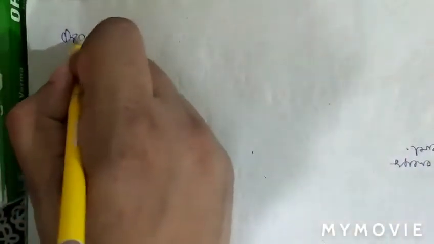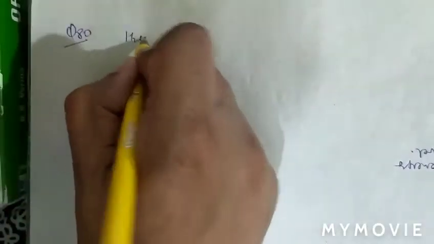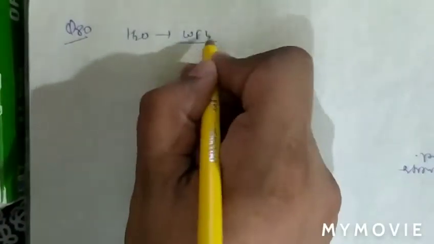See question number 80. In question number 80, what is given there? In question number 80, the question is H2O is a weak field ligand, and we know that H2O is a weak field ligand.